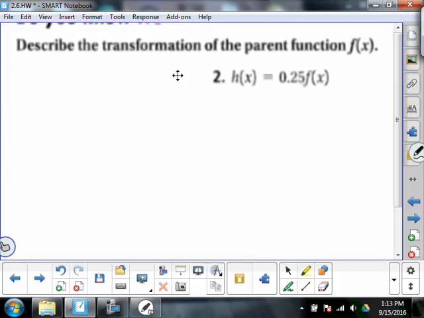All right, so describe the transformation of the parent function. If you took notes on this, you'll realize that there are three different types of transformations. There are three types of transformations, and you do need to know what one of those transformations are to be able to answer this question.